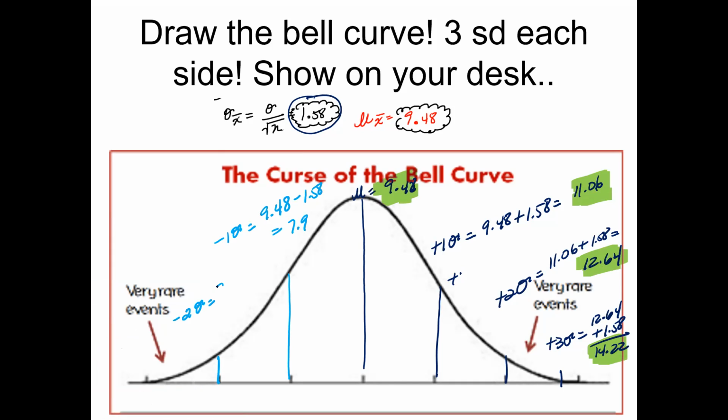Minus 2 standard deviations, it's 7.9 minus the standard deviation 1.58, which is going to give you 6.32 at minus 2 standard deviations. And then minus 3 standard deviations, you'll have 6.32 minus 1.58, which is going to give you 4.74. And so minus 1 standard deviation, minus 2 standard deviation, minus 3 standard deviation.